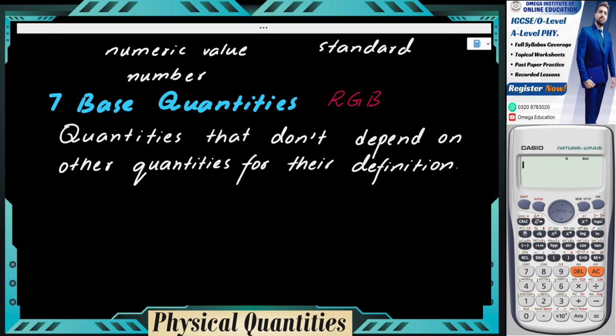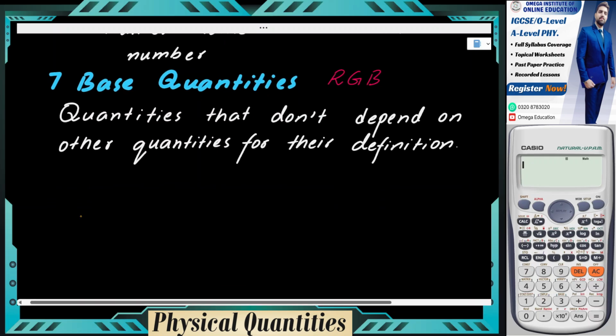Likewise, the quantities which have their own existence, and from which all other quantities are derived, are called base quantities. How many of those quantities are there? Only 7. 5 of them are to be memorized by you, and the rest is your choice if you want to memorize those. So let me enlist 7 base quantities.